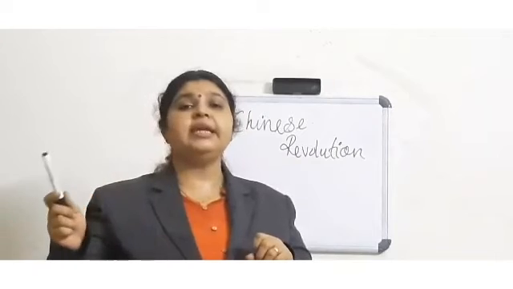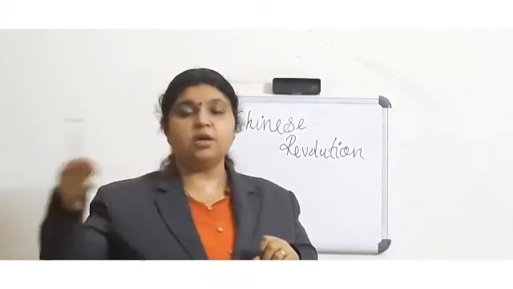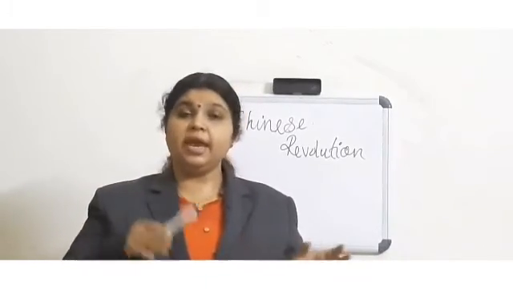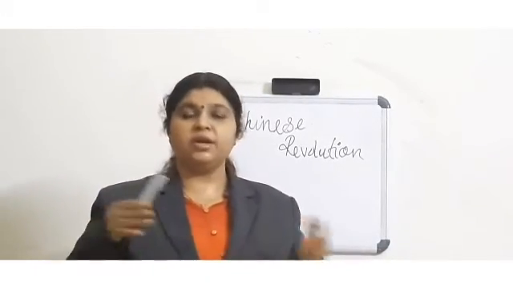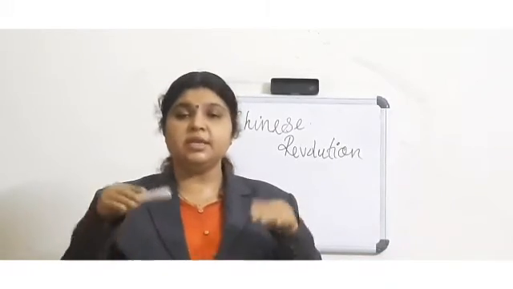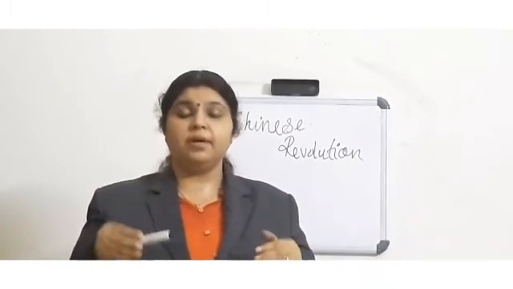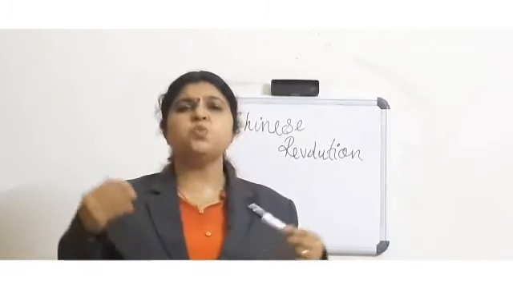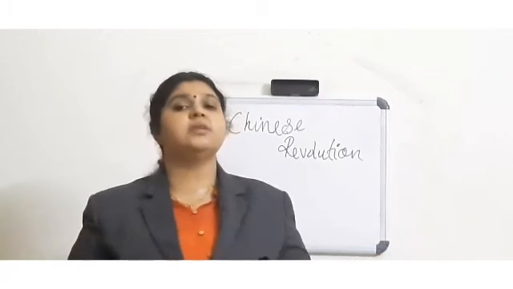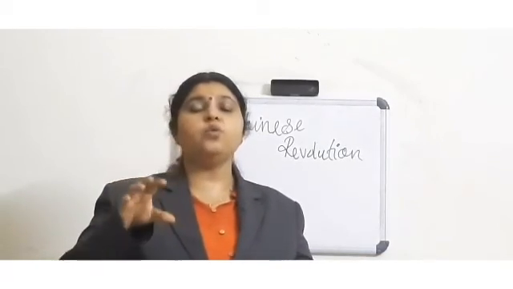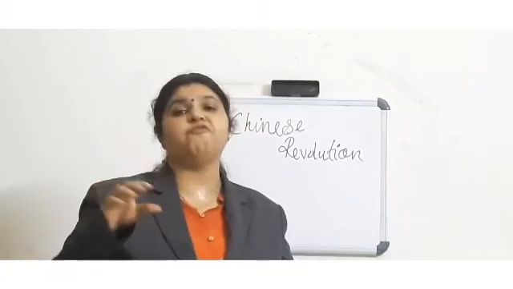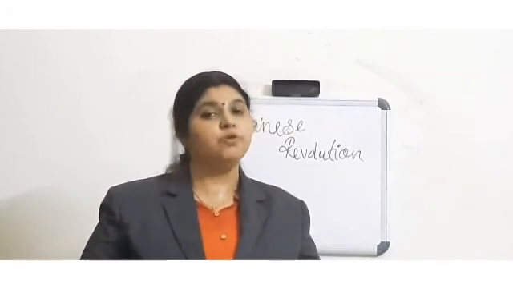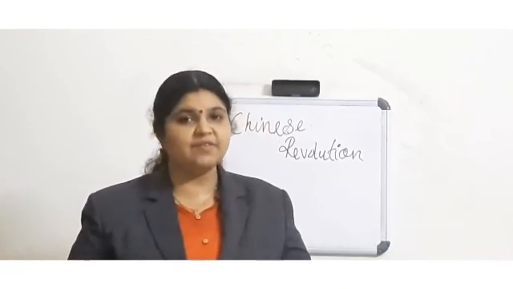Okay. Then following the death of Dr. Sun Yat-sen, Chiang Kai-shek became the leader of the Kuomintang Party. Again, military autocracy. The foreigners came to China, and this time Mao Zedong came as the leader of the Communist Party. So that much we wanted to learn about the Chinese Revolution. Here we learned how China became the People's Republic of China in 1949, and China became a communist country. Hope the Chinese Revolution is clear for you.